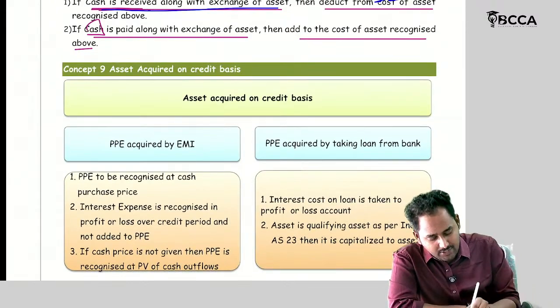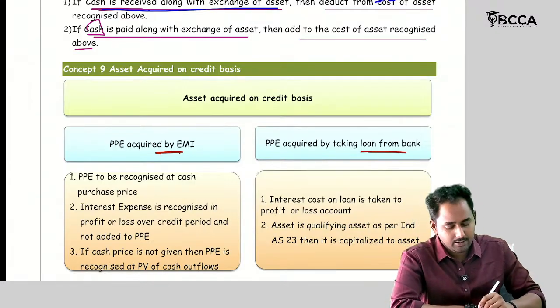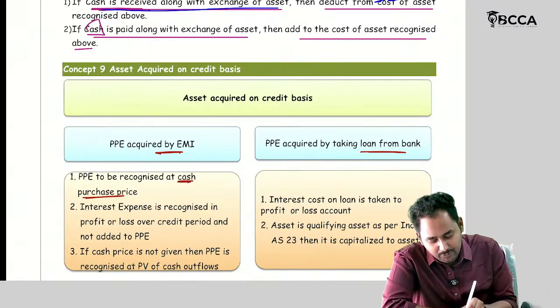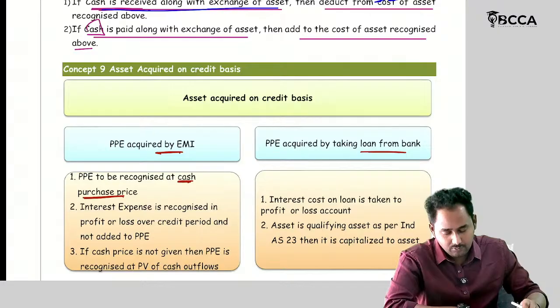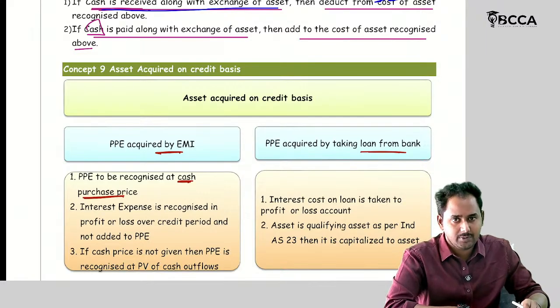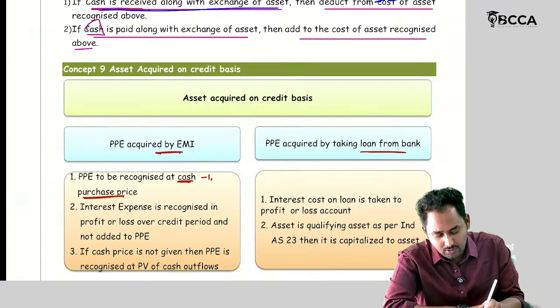If the PPE is acquired by EMI, if the PPE is acquired by taking a loan from the bank, PPE should be recognized at cash purchase price. Okay. If the question directly gives this, it is the cash purchase price. For example, the cash purchase price is 1 lakh rupees.